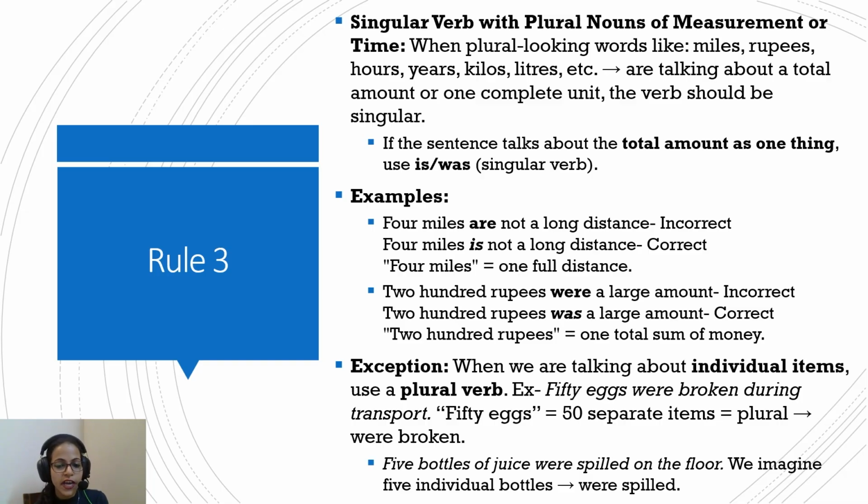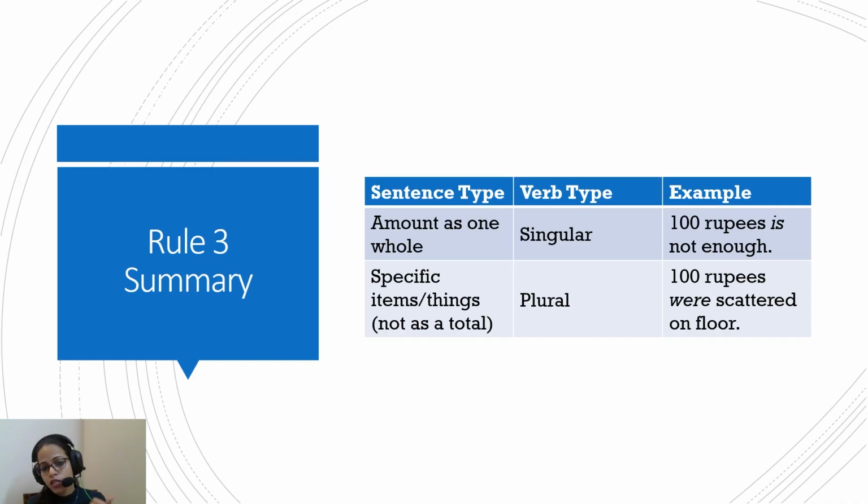Similarly, "5 bottles of juice were spilled on the floor." Here, each and every bottle of juice spilling has an impact on the statement. So 5 bottles of juice: first bottle, second bottle, third bottle. So "5 bottles of juice were spilled on the floor." When individual items come to mind, you picture many things, and hence a plural noun, so a plural verb. And when you're talking about it as a single unit, it's a singular noun, singular verb. So amount as one takes a singular verb, that is, "100 rupees is not enough."